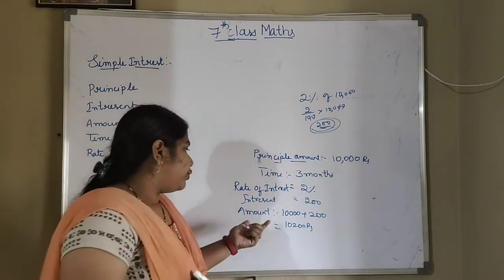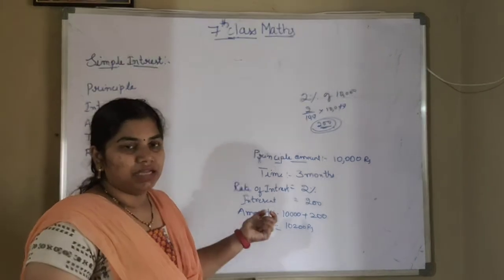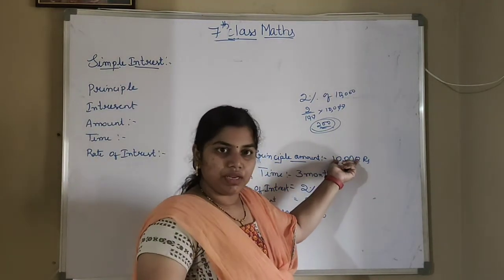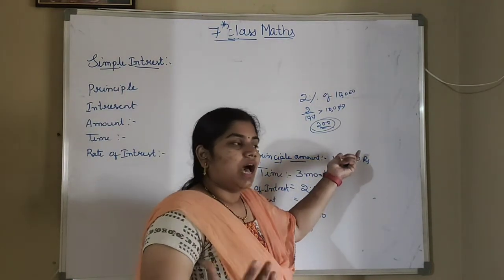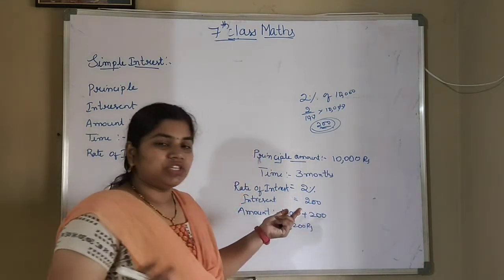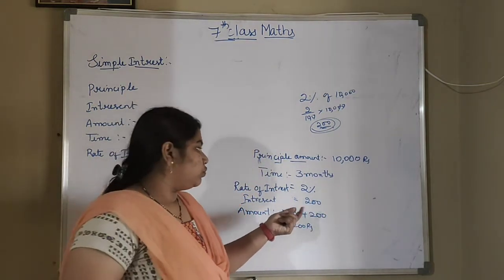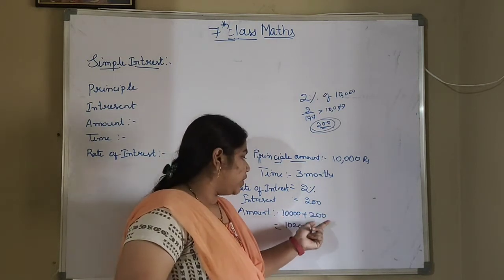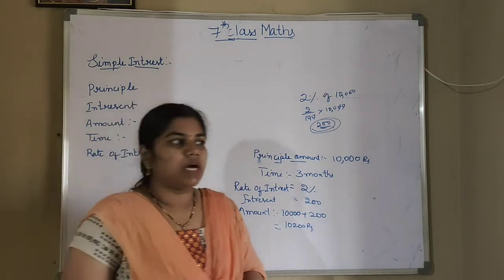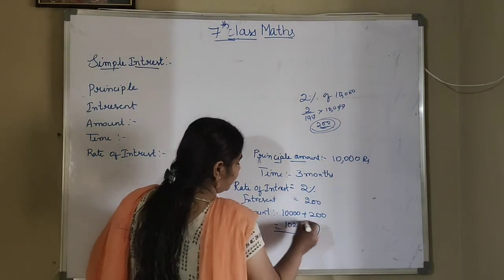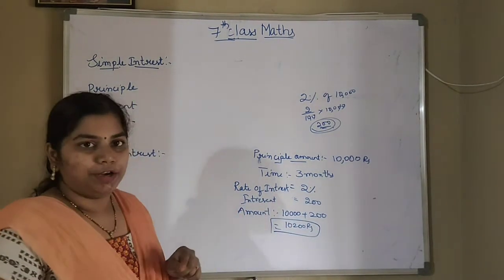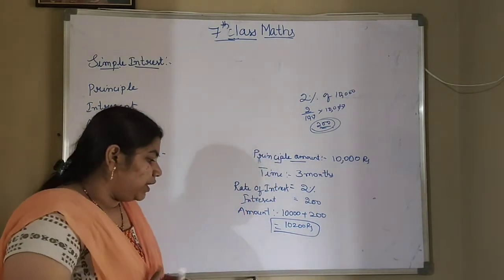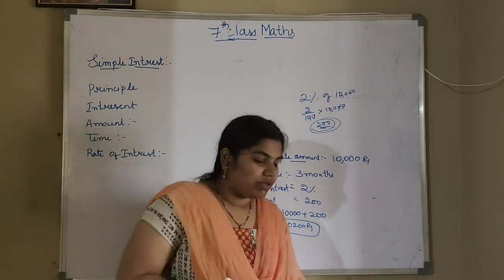And what do you mean by amount? After 3 months, she is returning my principal amount, what I have given. And also, I have asked her 2% extra, no? So the 2% extra amount also she is returning. That is 10,000 plus 200 will be 10,200. So this 10,200 will become the amount value here. Okay. So here this is about simple interest. On this you are having some formulas.